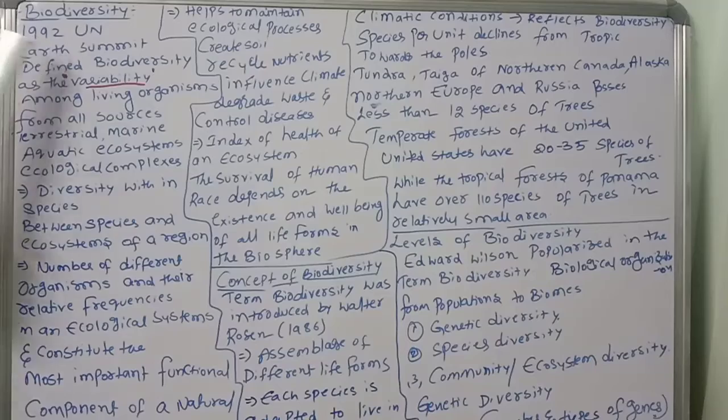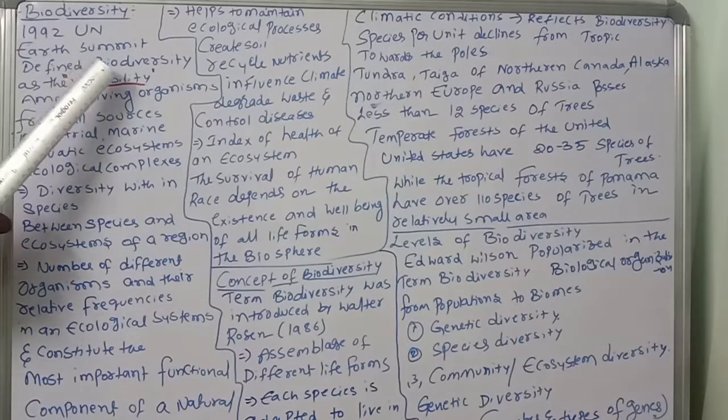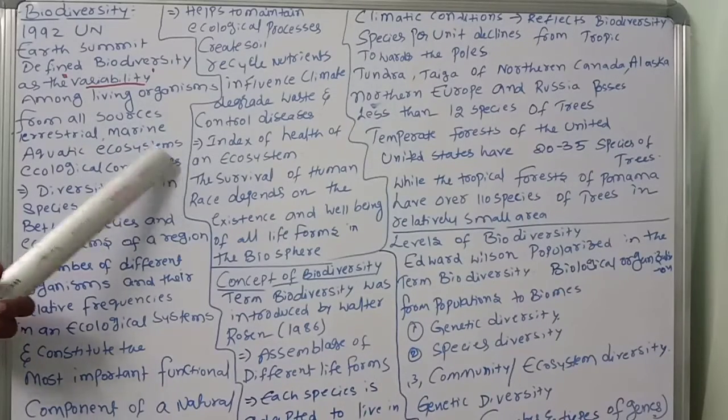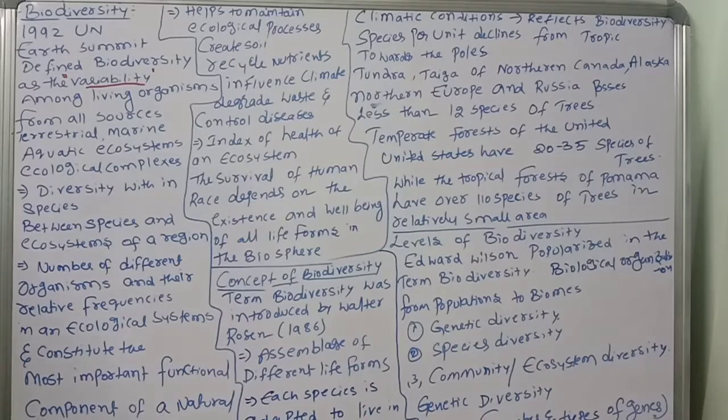In 1992, the UN Earth Summit defined biodiversity as the variability among living organisms from all sources, including terrestrial, marine and aquatic ecosystems and ecological complexes. So all this comes under biodiversity only.